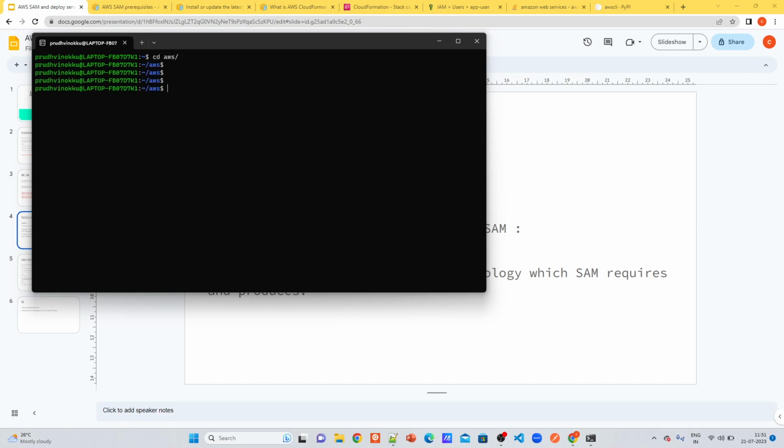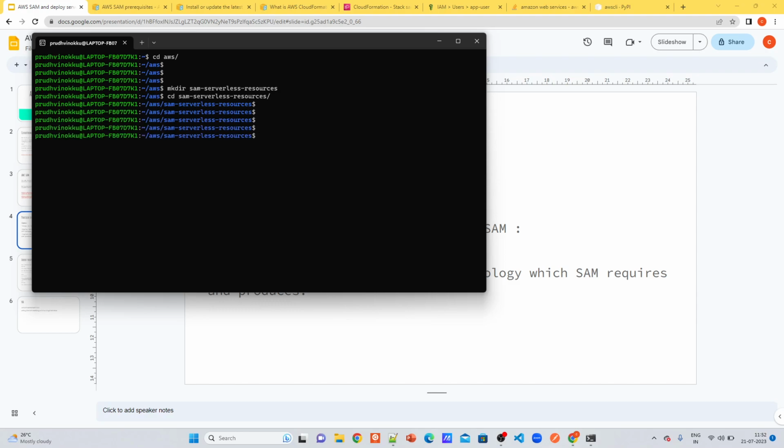Let's go and create a folder: AWS serverless SAM, SAM architecture, SAM serverless architecture, serverless resources. Once you create it, let's create a separate environment for it.